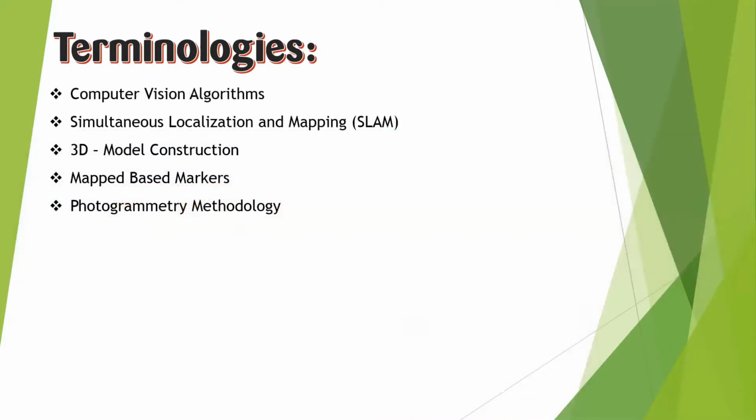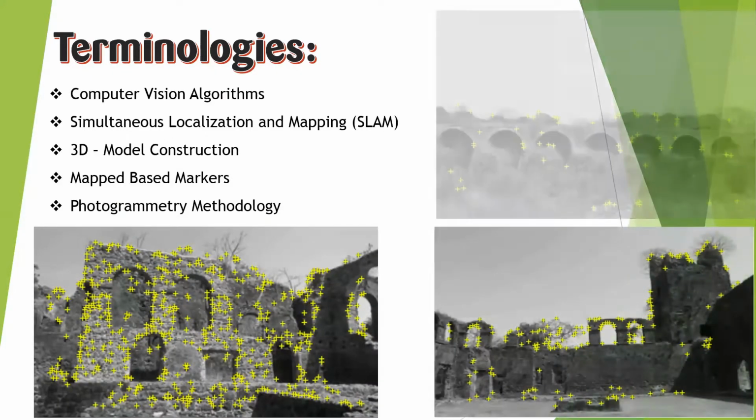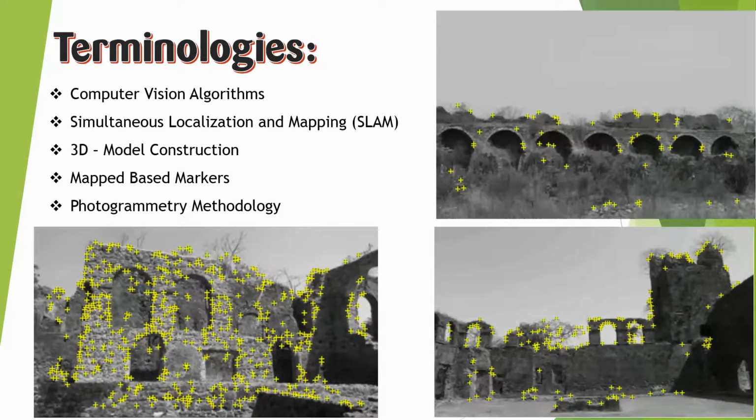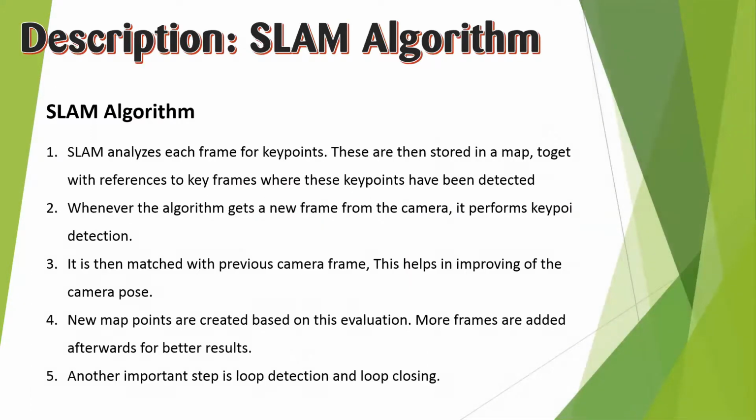Here are some more terminologies of computer vision algorithms: SLAM algorithm. We will study the SLAM algorithm in depth later. 3D model reconstruction, map-based marker and photogrammetry methodology. So let's see some of the algorithms. First is the SLAM algorithm. SLAM is simultaneous localization and mapping. It is a markerless feature point mapping algorithm. That is, it detects feature points without using any physical markers.